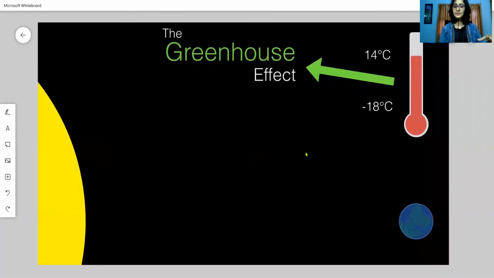Because of this enormous increase, the gases are able to trap more heat, and as a result, the Earth's temperature is continuously on the rise, and that is called the artificial greenhouse or man-made greenhouse effect. Okay.